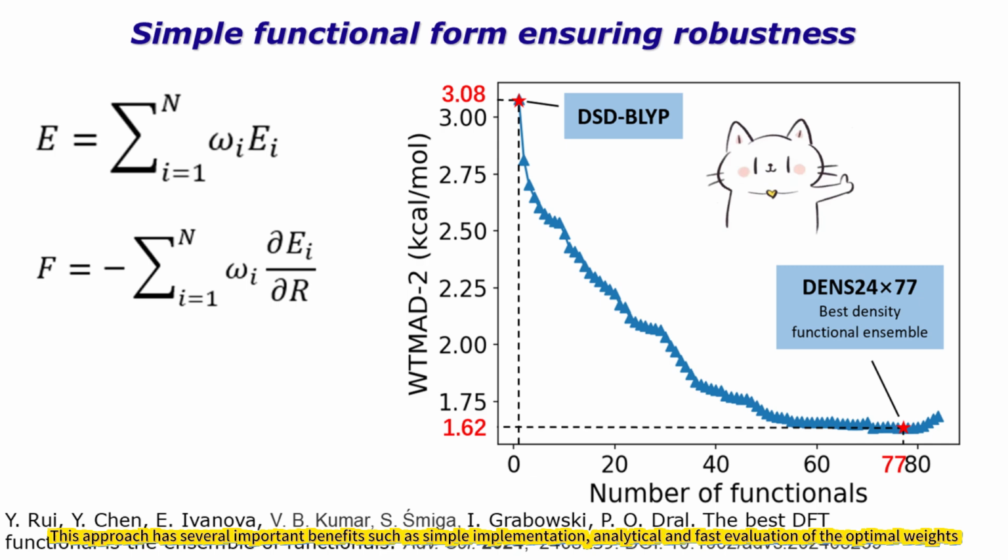This approach has several important benefits, such as simple implementation, analytical and fast evaluation of optimal weights, good transferability as only very few weights are optimized, essentially preventing overfitting, easy evaluation of the energy derivatives, and size consistency to the extent the individual functionals are size consistent.